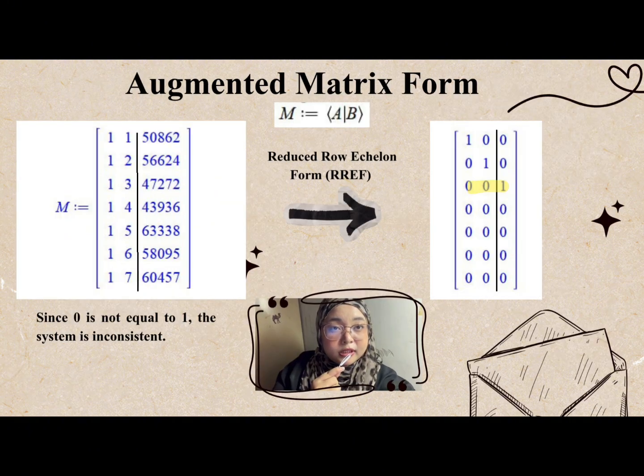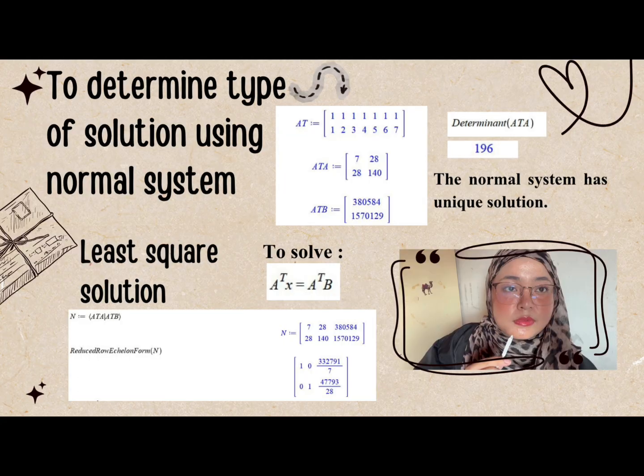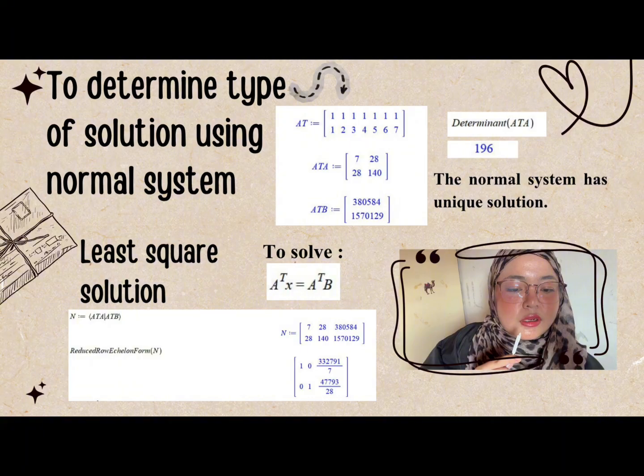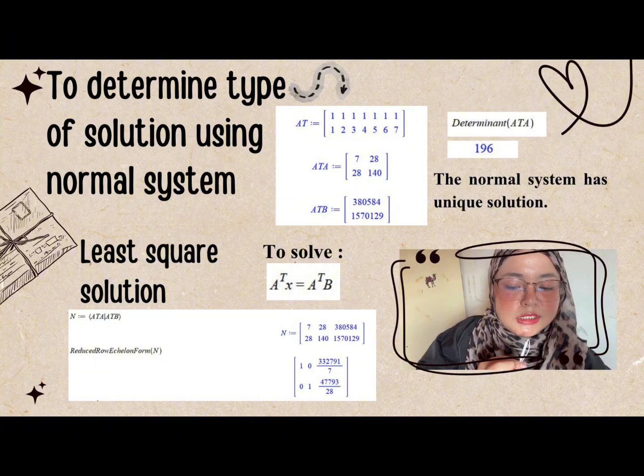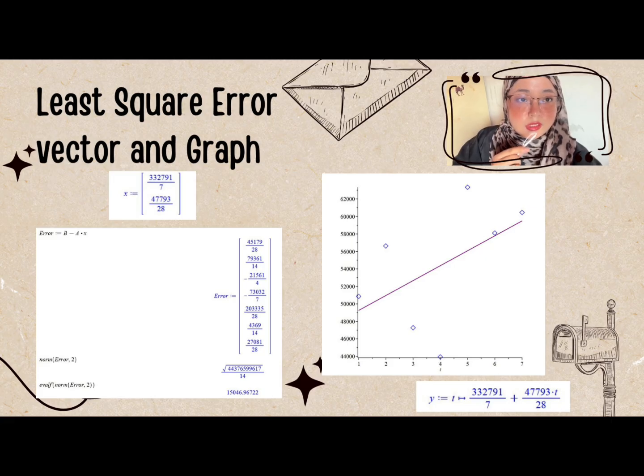A and B are the coefficients that need to be determined. Next, form the matrix, and M equals AB, which is matrix A and B from the previous slide. Then, use RREF. As you can see at the highlighted part, 0 is not equal to 1, so the system is inconsistent. Use the normal system to determine the type of solution. As you can see in the slide, the determinant of A transpose A, we got 196, which is not equal to 0, so the normal system has a unique solution. Next, use the least square solution to solve A transpose A X equals A transpose B, using the augmented matrix and RREF to get the coefficients A and B. Lastly, finding the least square error vector and graph.